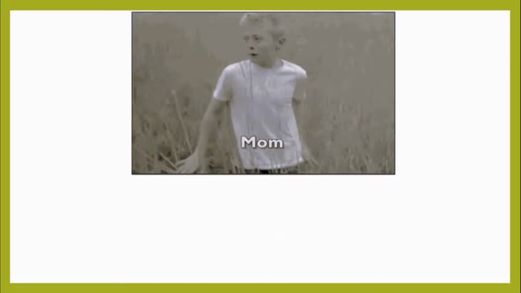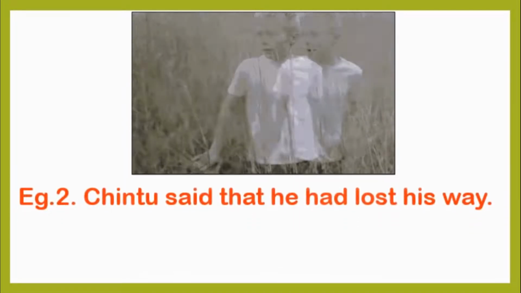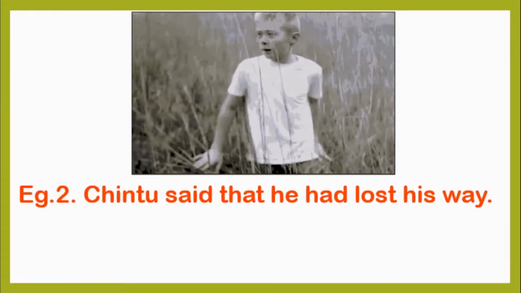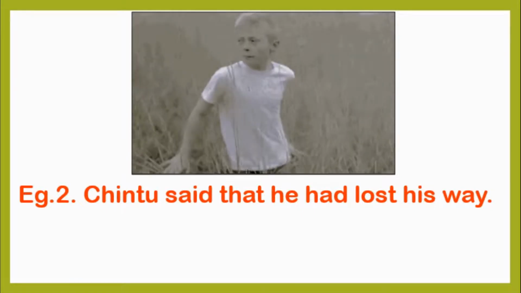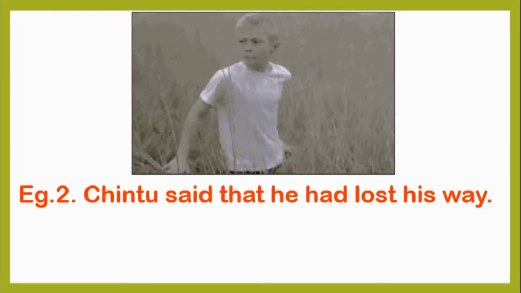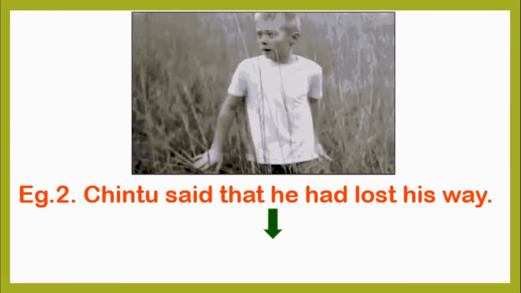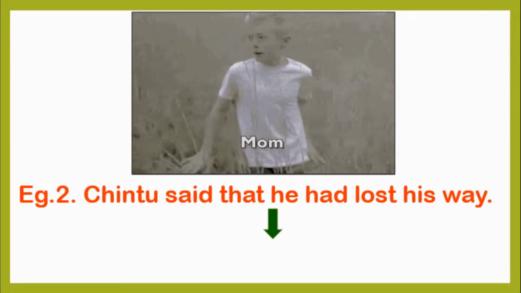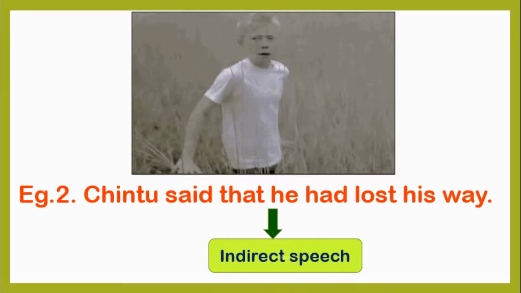Second example, Chintu said that he had lost his way. In this example, the actual words said by the speaker are not repeated, but the meaning of the sentence has remained the same. Hence, it is said to be in indirect speech.